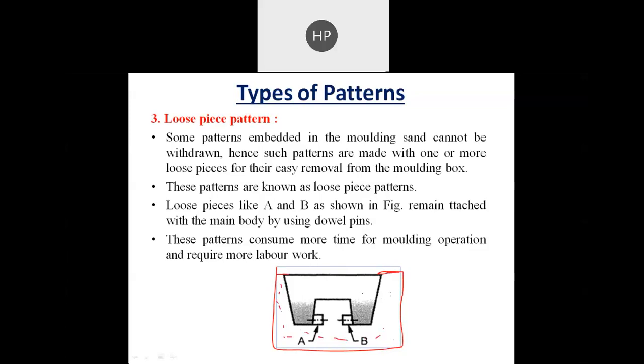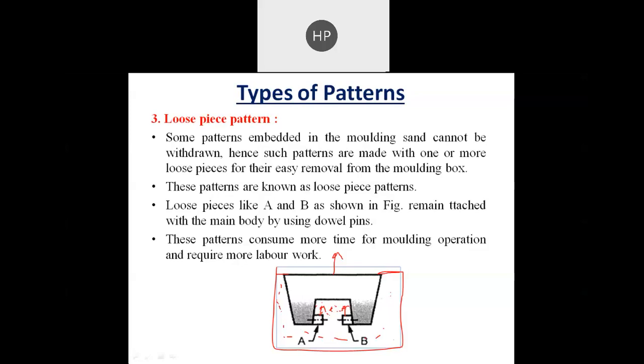Now, if you want to withdraw this pattern from the sand, whatever sand is over here will be distorted because of the movement of this pattern in this direction. So this type of shape cannot be directly generated by a single piece pattern.